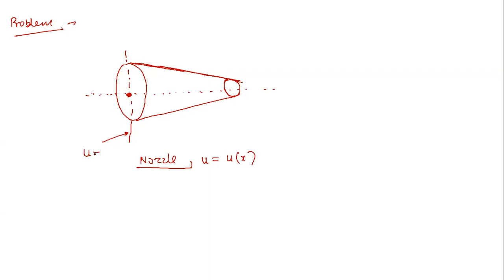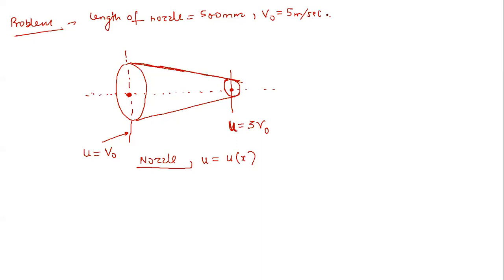So let's say u is given as v0 at this particular cross section, and at this particular point or cross section, u is given as 3v naught. Now the length of the nozzle is given as 500 mm. V naught is provided to us as 5 meter per second.